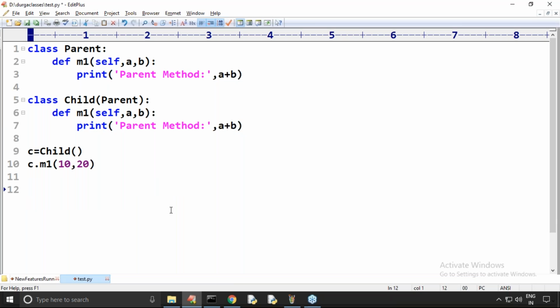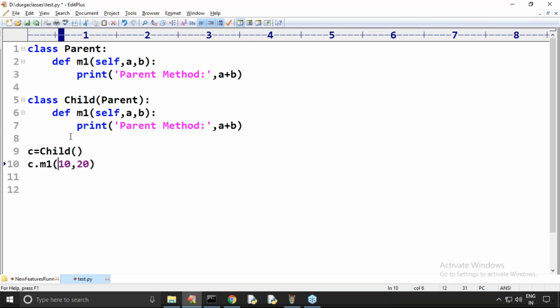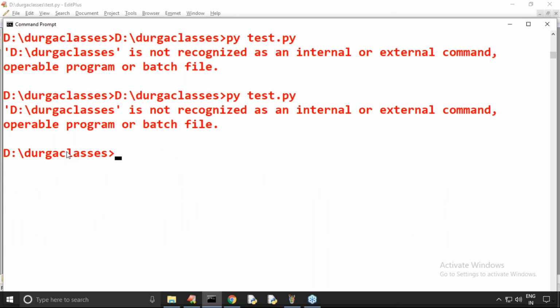We can override if the child class is not satisfied with the parent method implementation. Happily you can override, no problem at all. But here just observe. Assume that earlier how I called this method was a is equal to 10, b is equal to 20, like this. Perfectly valid itself.